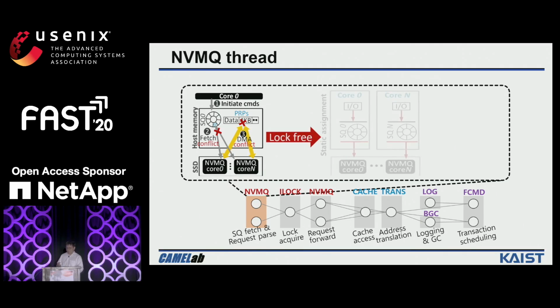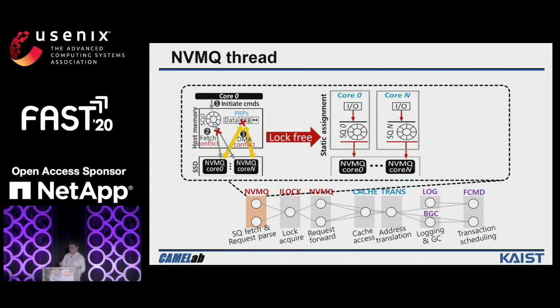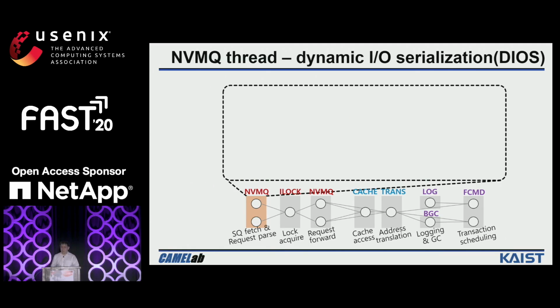We design lock-free solutions. This solution is to statically assign the NVMe submission queue and completion queue to different NVMQ threads. However, different cores may generate different numbers of IO requests. As a result, it can introduce unbalanced loads in the different NVMQ threads. So, to address the challenges, we propose a load balance-based solution. The main idea of our load balance-based solution is to decouple the command fetching and the command passing. We call this solution dynamic IO serialization, DIOS.